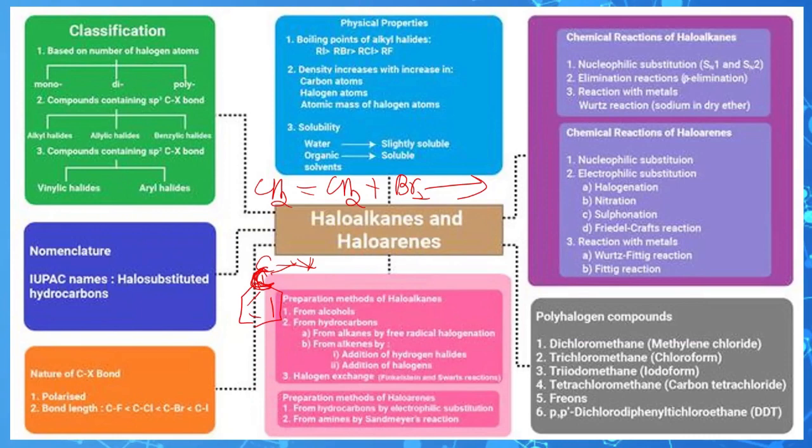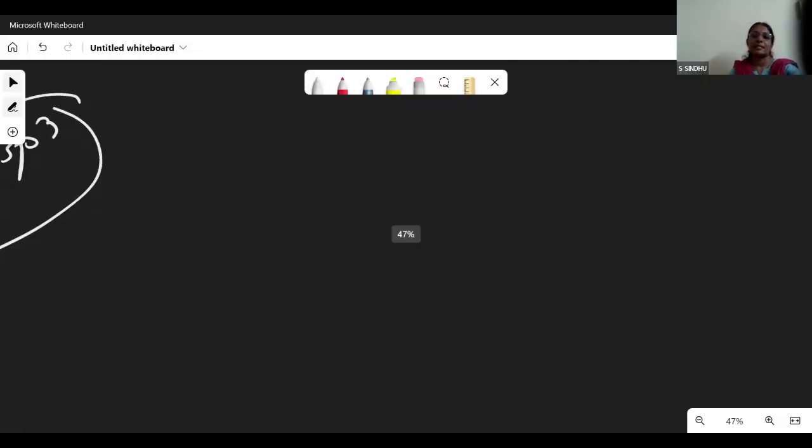Absence of light, ma'am. Yes, it happens in absence of light. And in addition, what do we require? Electrophilic substitution happens. That's an electrophilic substitution, yes. And what else is required there? Lewis acid. Yes, the requirement of a Lewis acid is very important here.